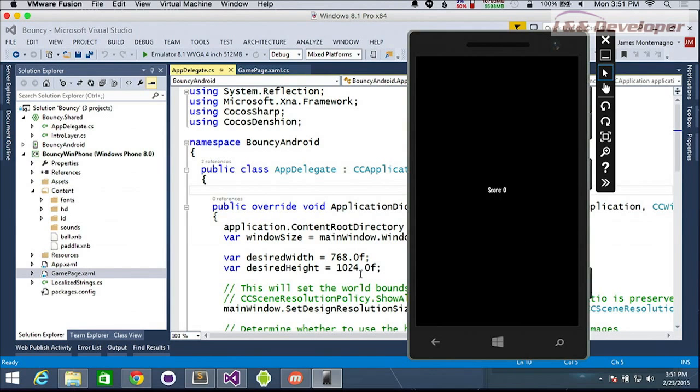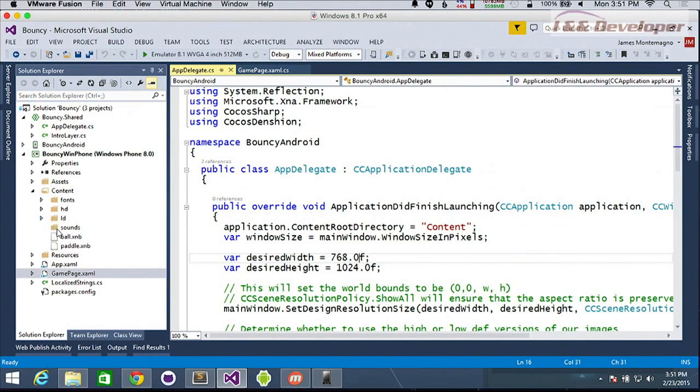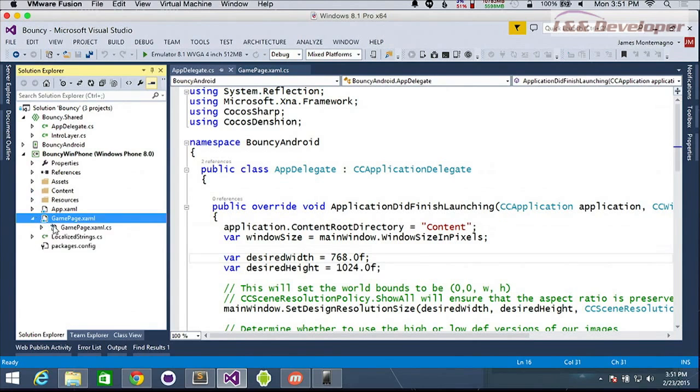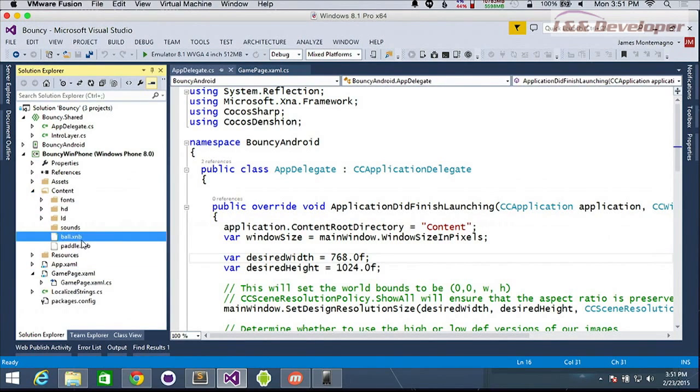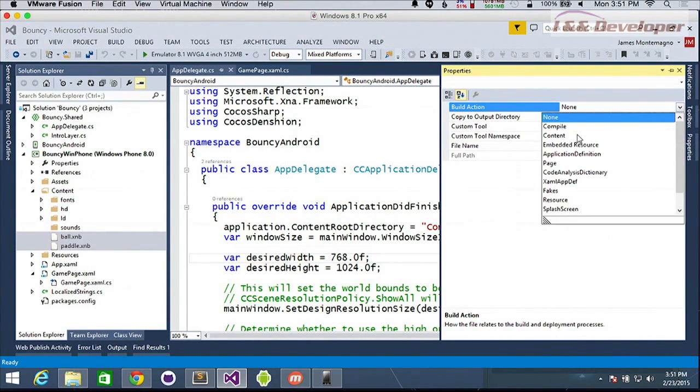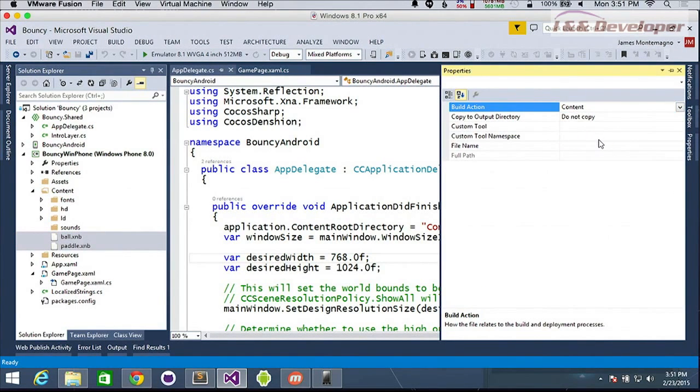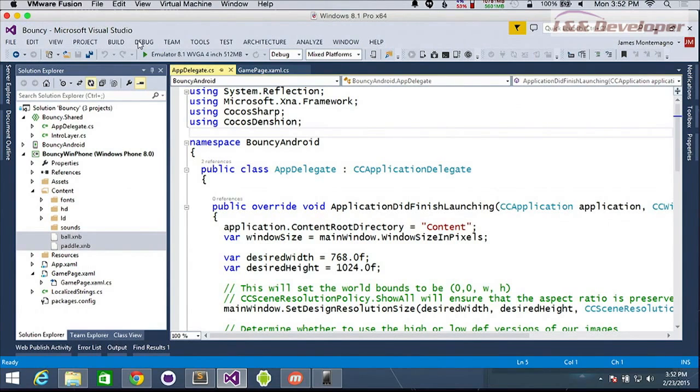So ideally, our paddle is somewhere. Where did it go? Let's double check to make sure that our properties are set to content. Oh, that would be helpful. Every time. There we go. Let's try this one more time.